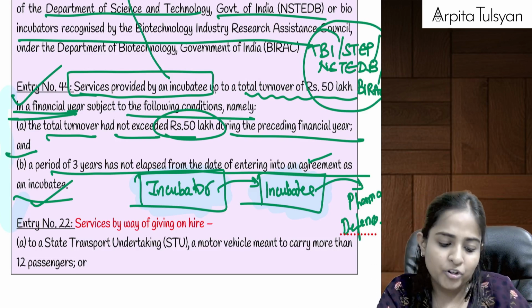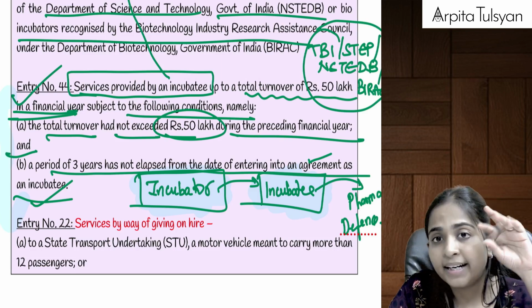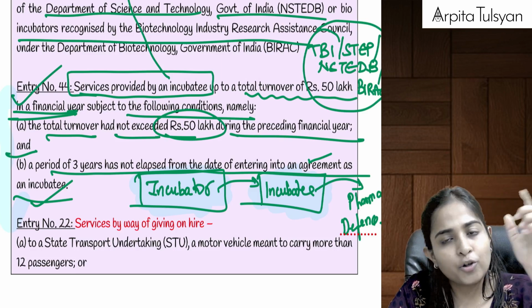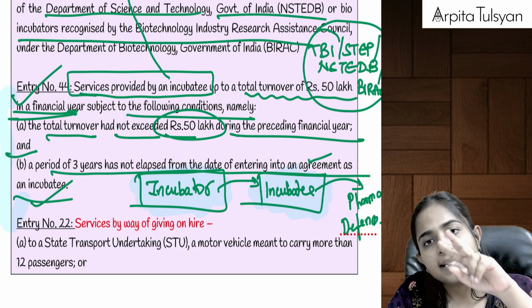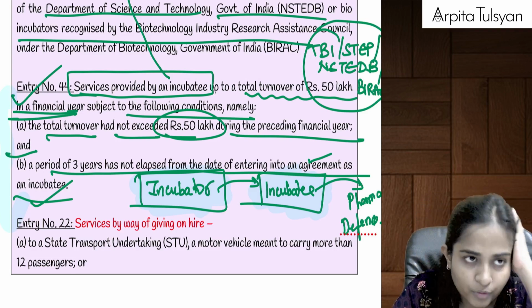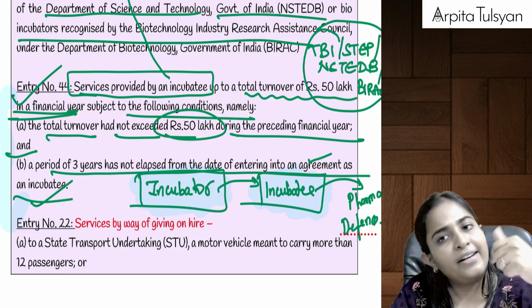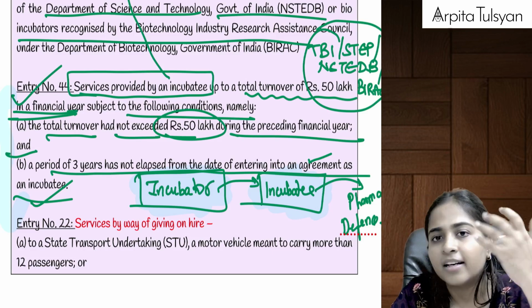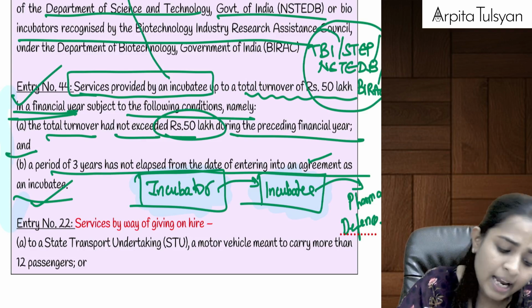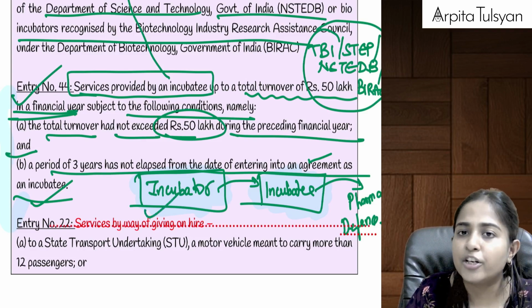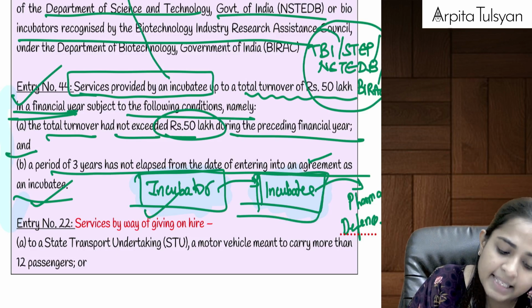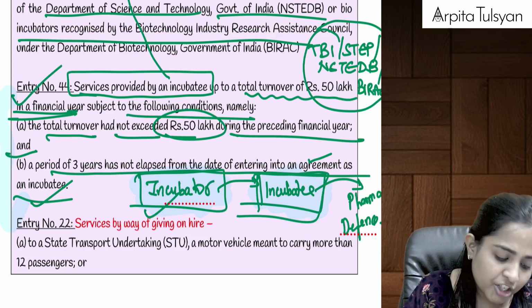On the balance amount, GST will be applicable, provided two conditions are fulfilled. First, you are there under the first 3 years only, and second, your preceding financial year turnover did not exceed rupees 50 lakhs. If it has exceeded rupees 50 lakhs, then in the current year, no exemption. Incubator, no condition, full exemption. Incubatee, exemption is available, but it is a conditional exemption.